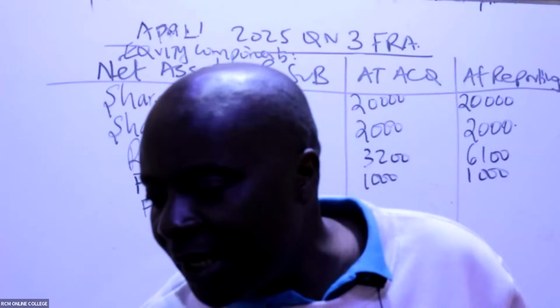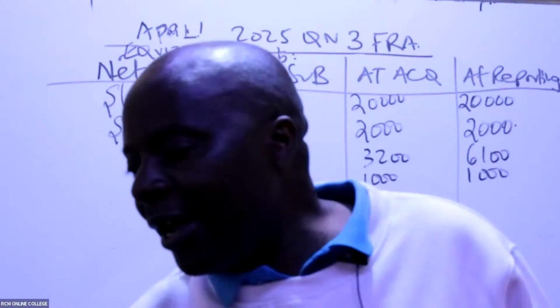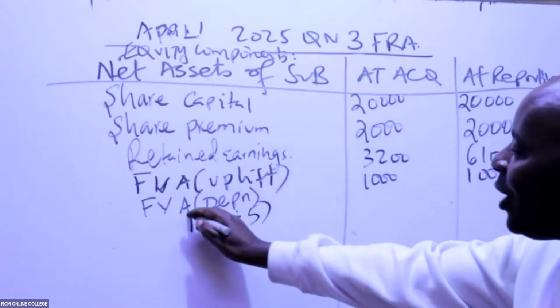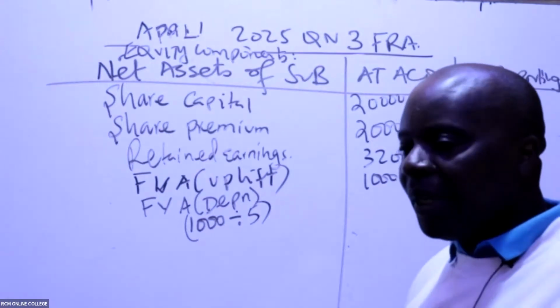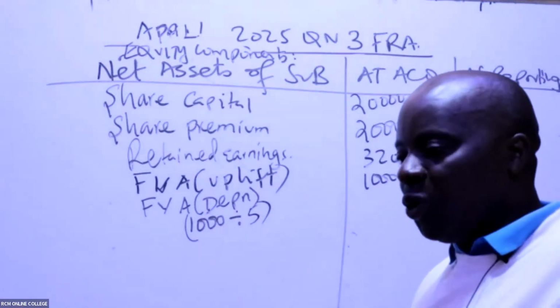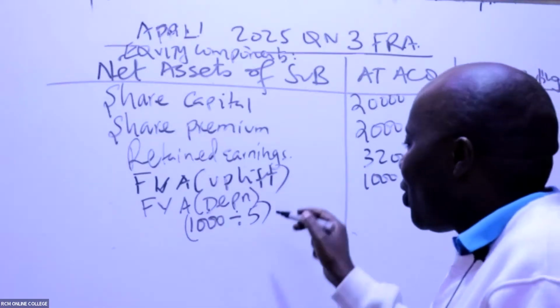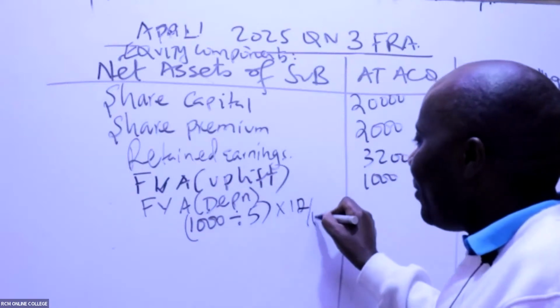You can easily cram these, very easy. The useful life they're telling us: at this date, the plant had a remaining useful life of 5 years. So you divide this by 5. And remember, how many years have we stayed with this subsidiary in this financial year? Since we bought it to today, how many years are we talking about? 1 year. Just for your revision, depreciation has to be time prorated, so times 12 over 12.